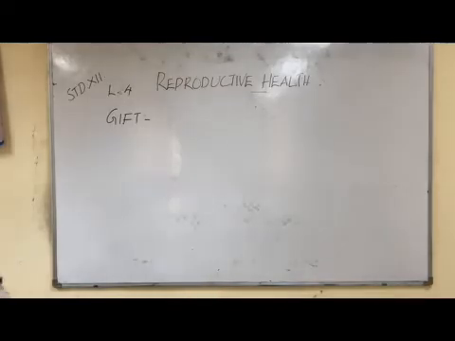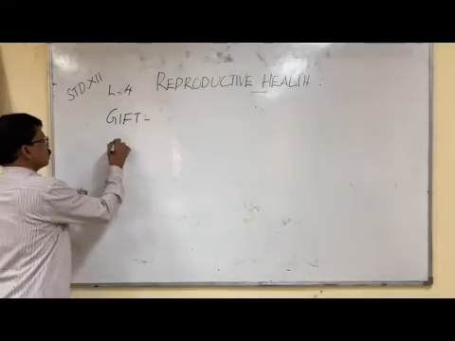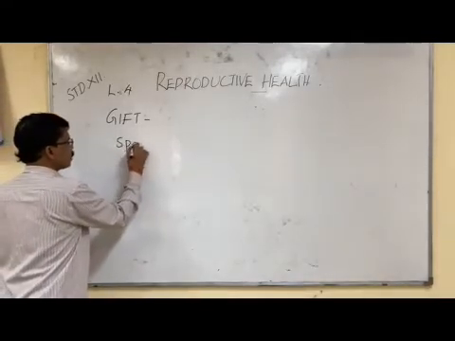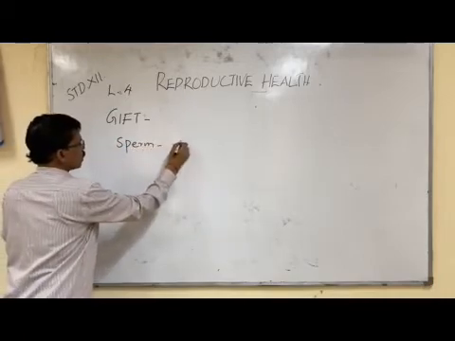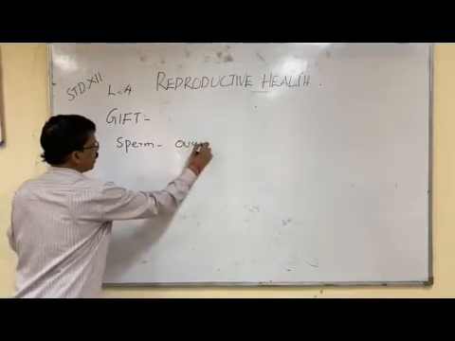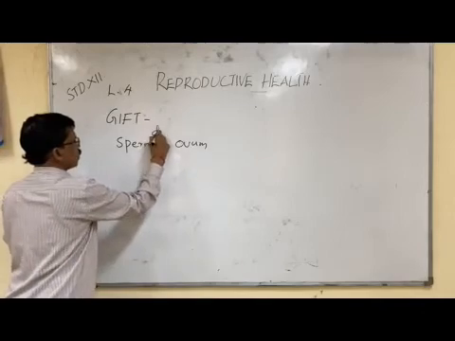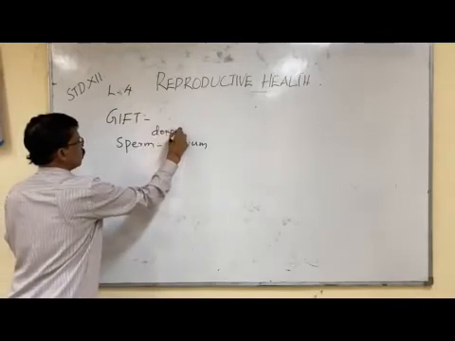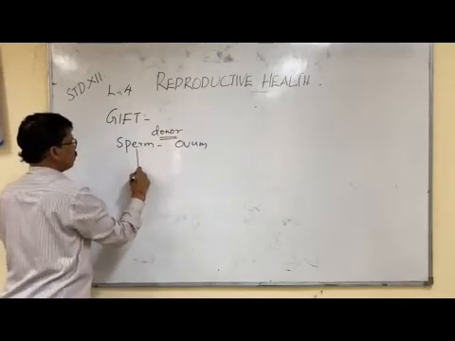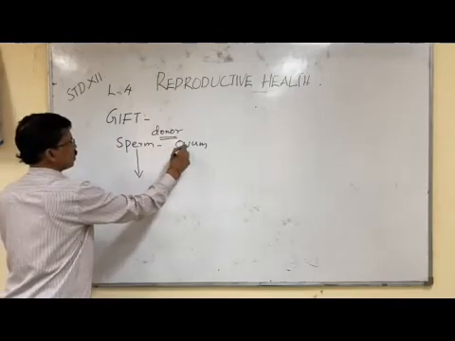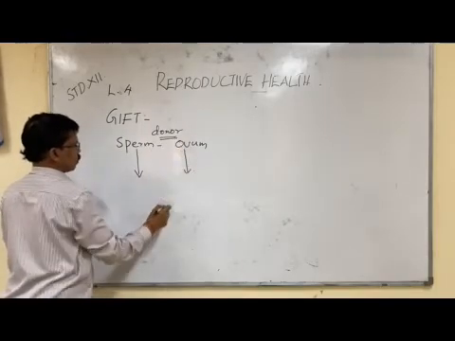So in gamete intrafallopian transfer, not only the sperm is collected from the donor, but also the ovum or egg. Sperm is collected from the donor and the ovum is also collected from the donor.